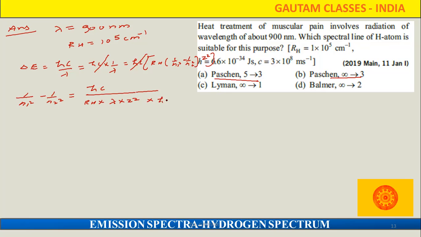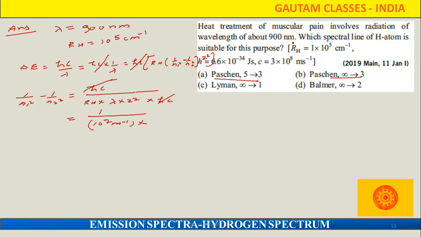Ultimately this thing is going to come, so we can put all these things. Look, in place of RH, what we can put, RH value is given here as 10 to power 5 centimeter inverse, because this is given in meter per second. So we can convert into meter. So when we convert into meter, it will be 10 to power 7 meter inverse.